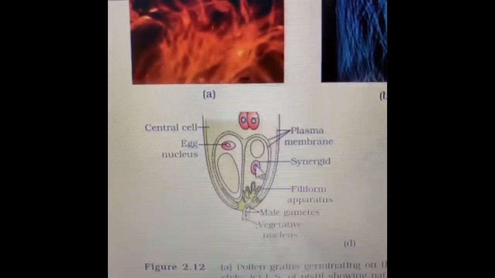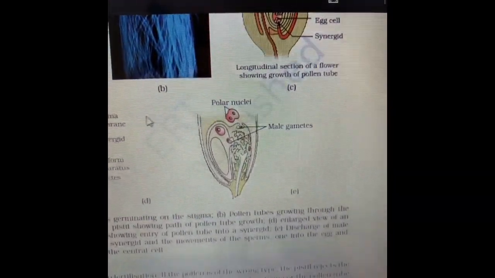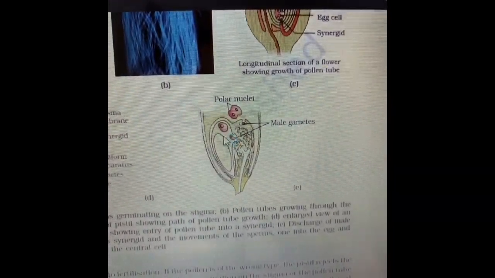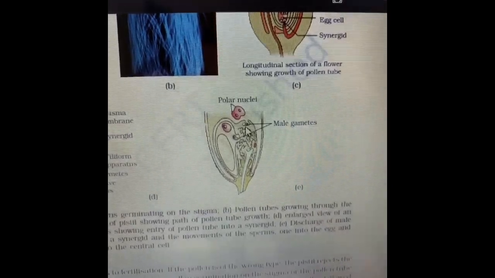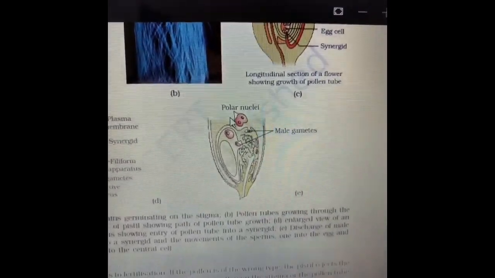Two male nuclei are released in the two synergids, one of them directed towards the egg cell and the other male nucleus directed towards the polar nuclei. The process of fusion of the male and the female gamete is known as syngamy. This we have discussed in the previous chapter also. So that is the generative fertilization which is occurring, and this is the first fertilization.